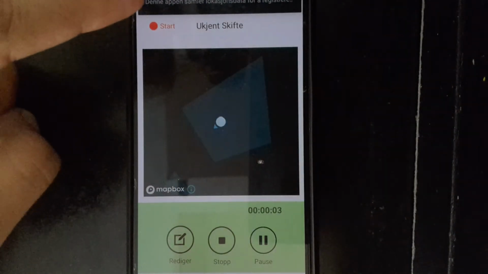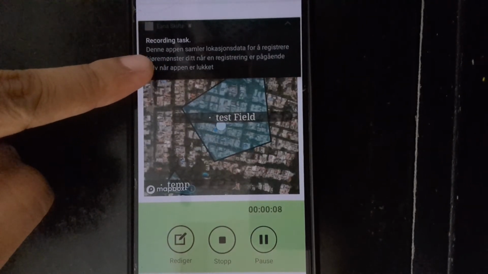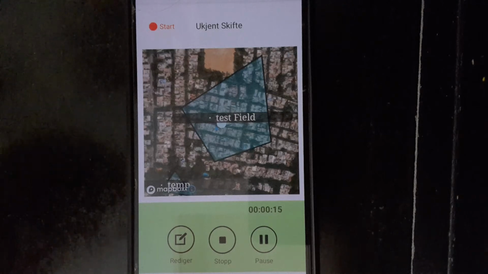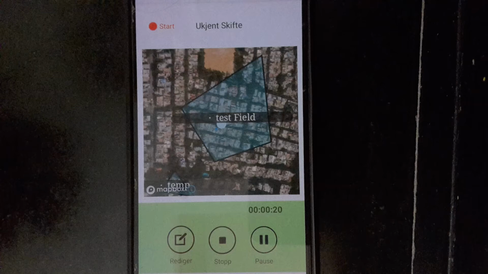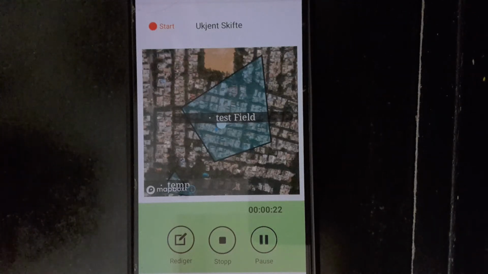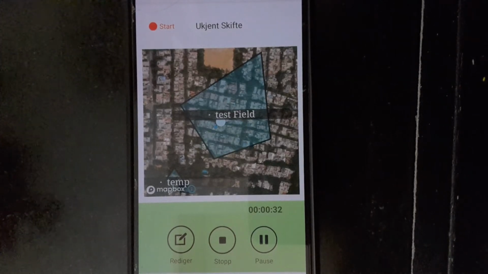Here we can see the location, and we are always showing the information dialog on the screen, where we are showing the need and use of the location data. So it will always be visible to the user when we are capturing the location. At the same time, if the user is using the application, on the screen he will also be able to see the driving pattern. Right now I am at a single location, that's why we are not able to see the pattern, but as we have shown in the screen, the pattern will be visible on the screen.